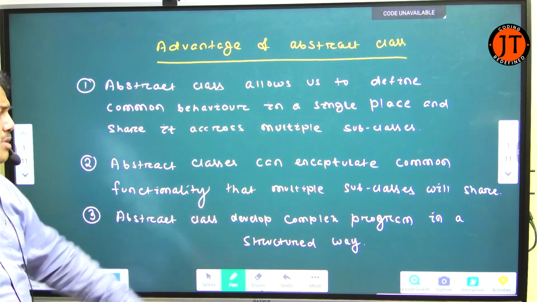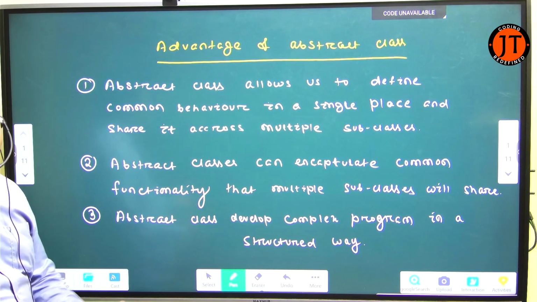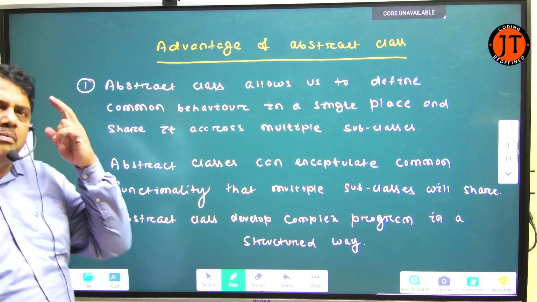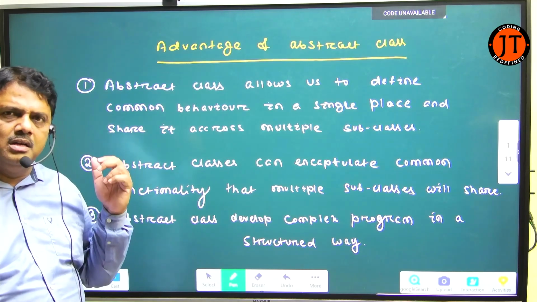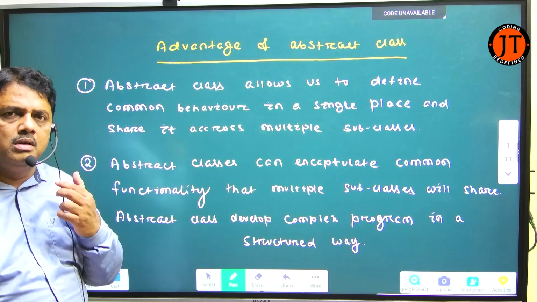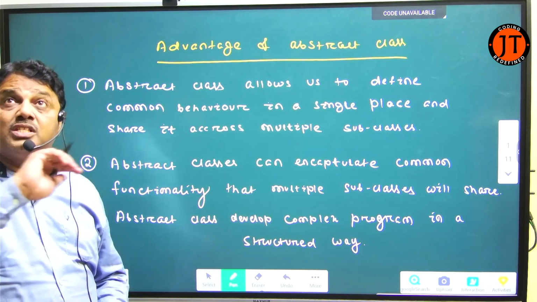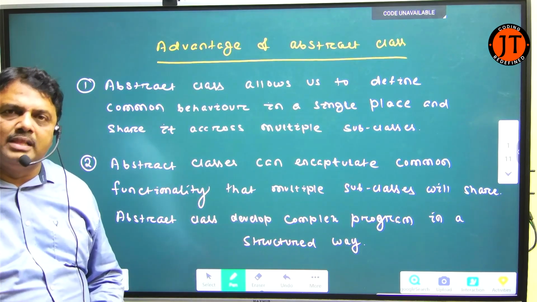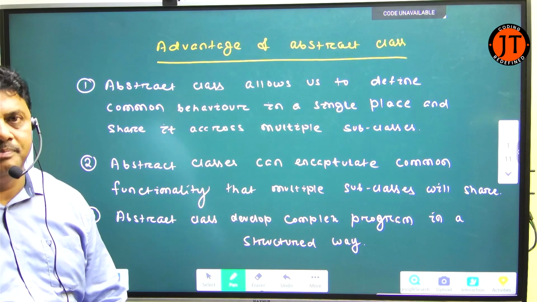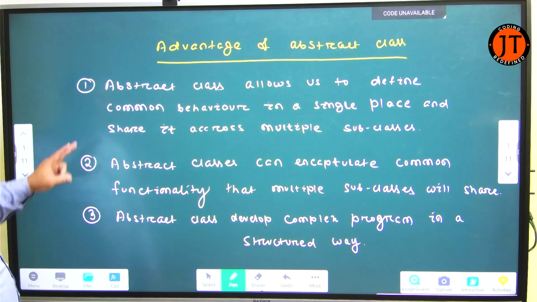Third, abstract class helps develop a complex program in a structured way. You know that every human being must have hair, eyes, ears, nose. Everything is there. We can just declare it, but they are defined in the child classes as per their requirement. Now these are the first three advantages.